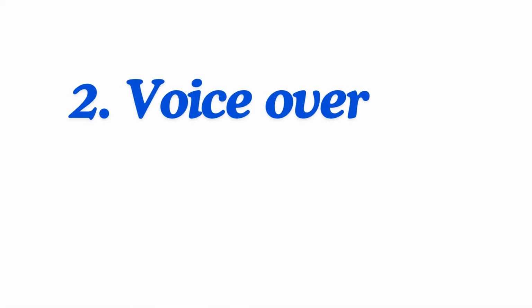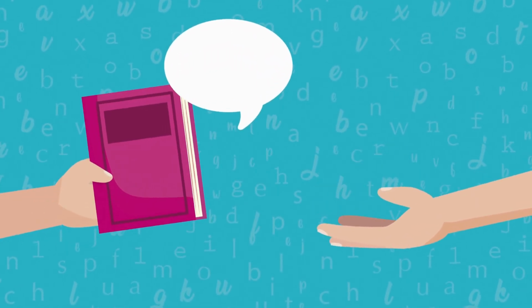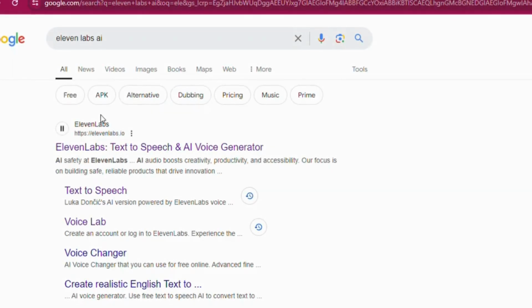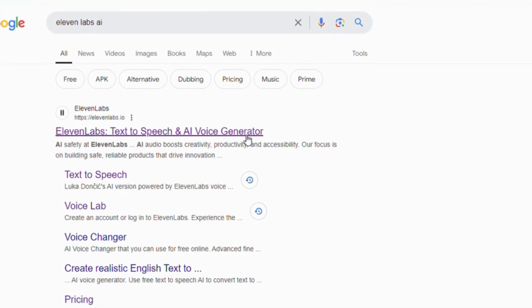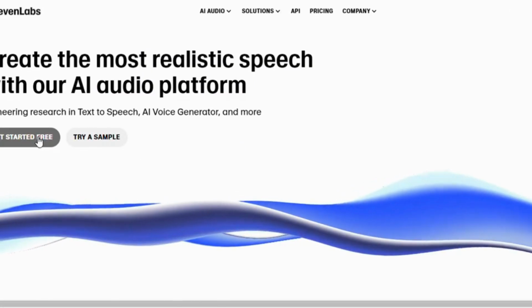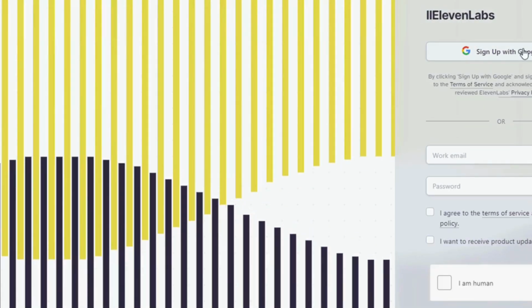Now let us generate a voiceover for our story. For this step, you would choose to record your voiceover or use a text-to-speech tool for that. But for the purposes of illustration in this video, we are going to be using 11 Labs AI to generate our voiceover. So we go to where we had our story generated and copy and paste it to 11 Labs. Remember to copy the whole story for the tool to generate the whole voiceover.